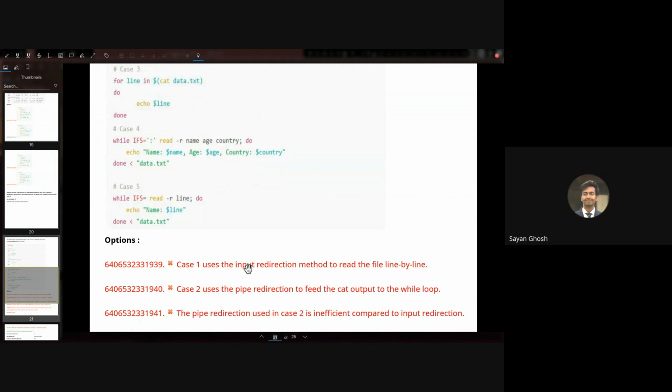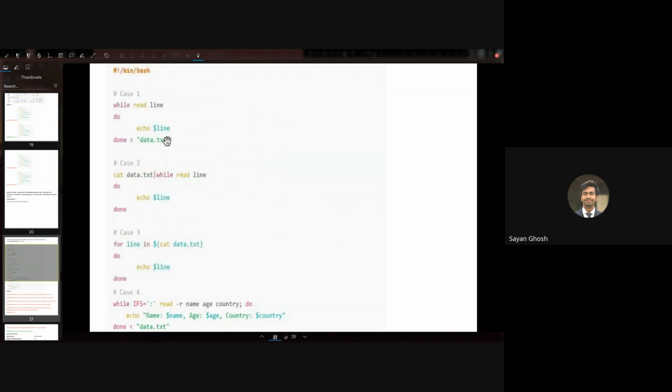Okay, so in the second case and the first case, the output is the same, but the second case takes more time than the first case. Why is that? Because first it will read the data.txt, then it will take the input. In the first one, bash is directly giving the input line by line, whereas in the second one, bash first calls the cat command. The cat command prints the output and then that is redirected. So we have an extra command being run here. Although the output is the same, the second command takes a few milliseconds more.